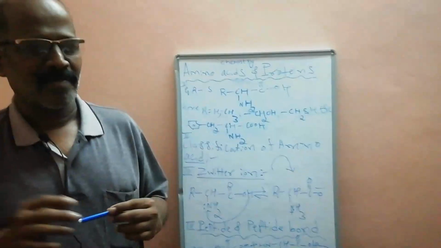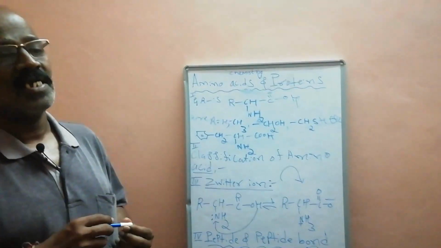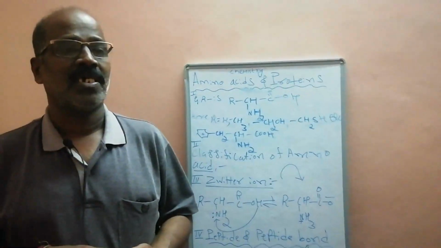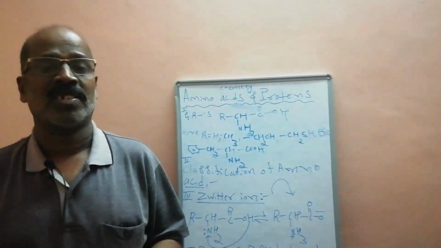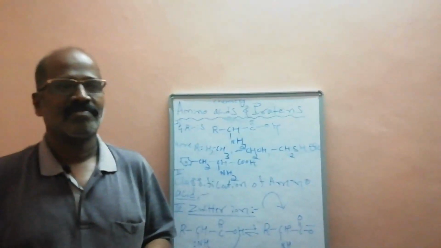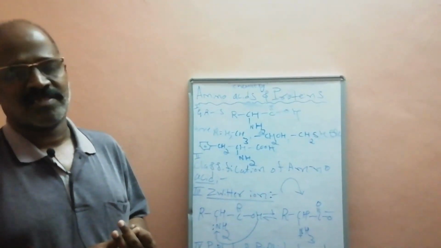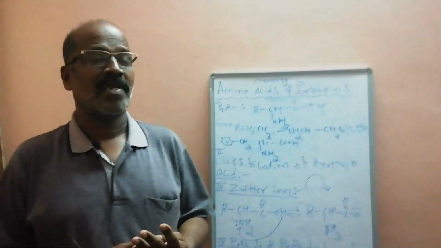This is very important. It is compulsorily asked in 2 marks questions. According to biological activity, amino acids are classified as essential amino acids and non-essential amino acids. What is an essential amino acid?